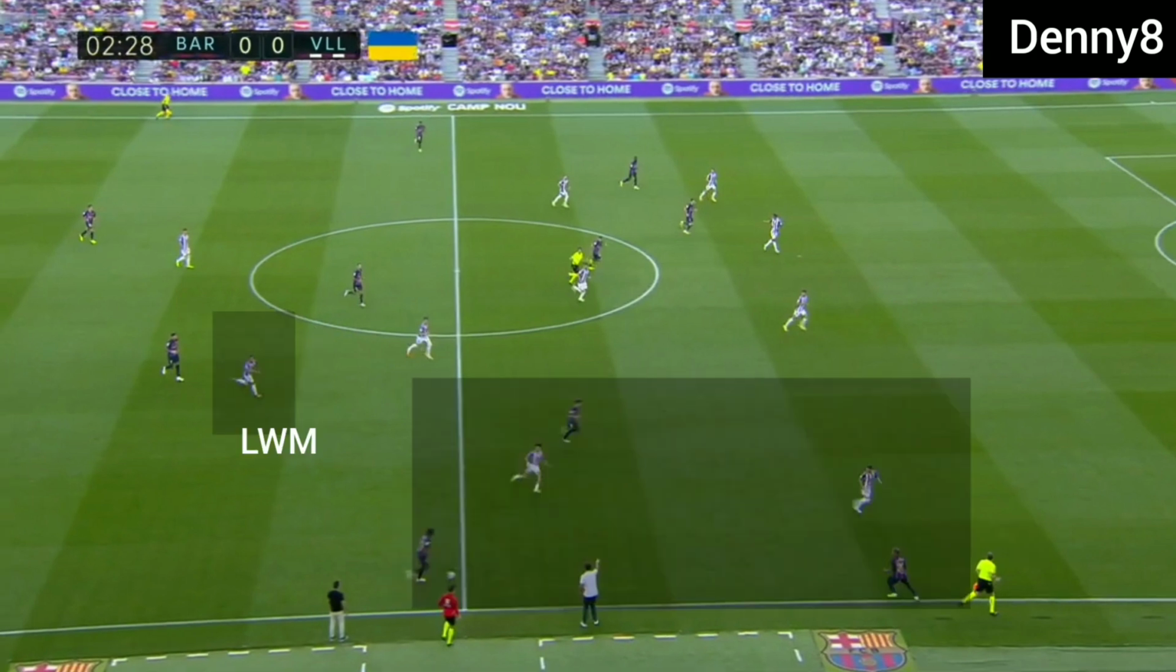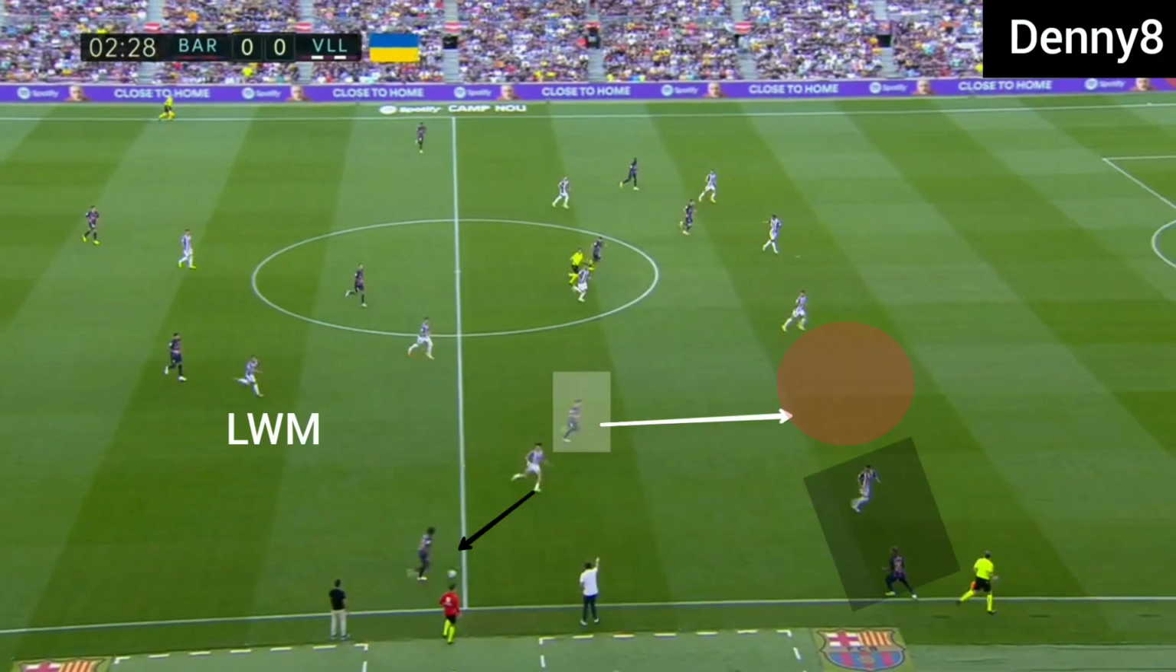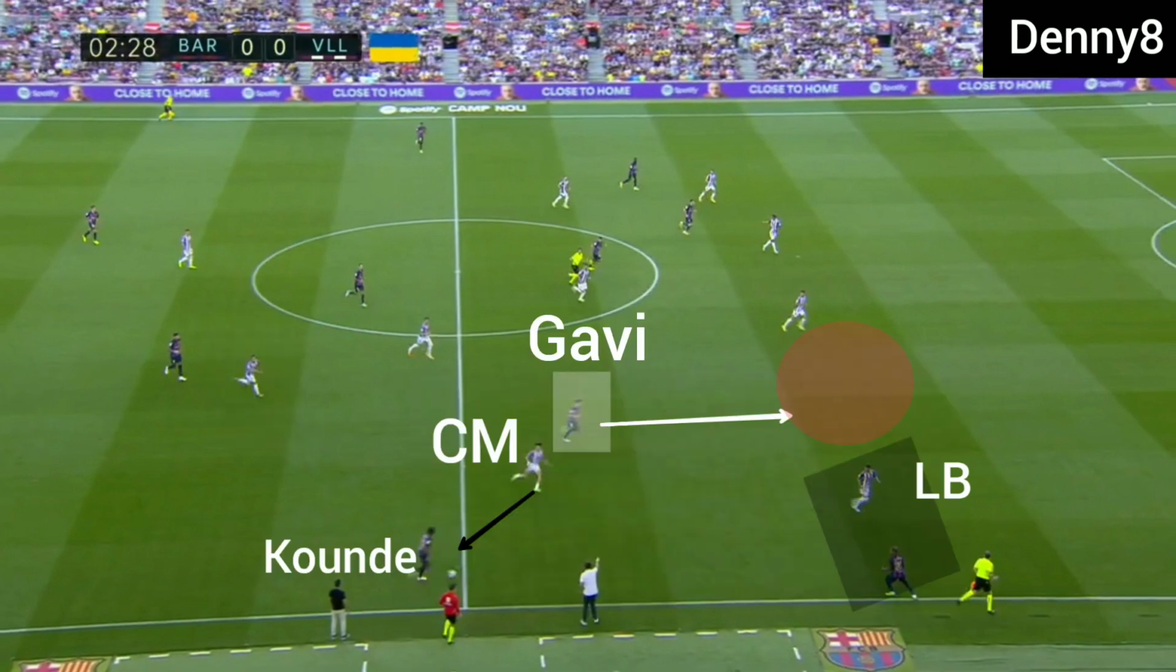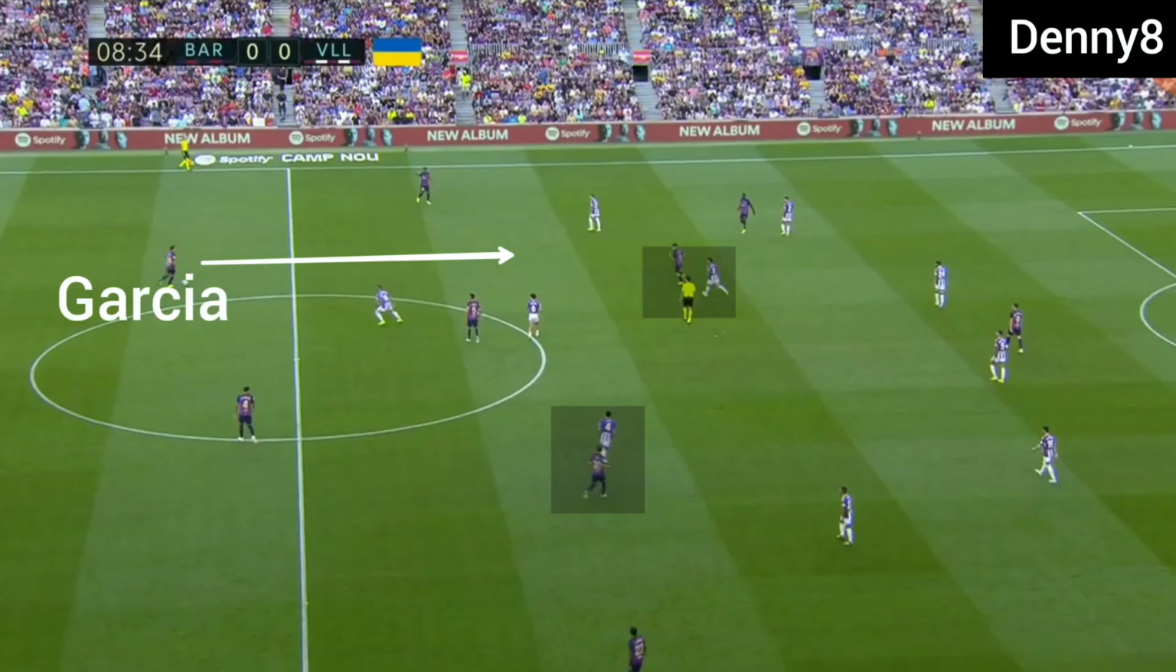Now Valladolid's left wide midfielder was out of position, so Barca had a number advantage on the left hand side. So Valladolid were 3 versus 2 down on the left hand side. Now in transition, winger Rafinha was dragging the left back and Kunde was dragging another midfielder. So Gavi had space between centre back and full back and then carried the ball to the byline and he was making a cutback.